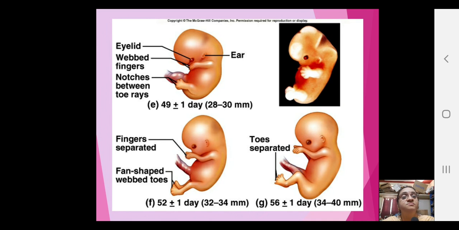So this is how. Then 49 days, eyelids are formed, webbed fingers, notches, all these. So at 56 days you see virtually it's more appearing like hands and legs. Earlier they were more like forelimbs and hind limbs, now you can see them like hands and legs, isn't it?